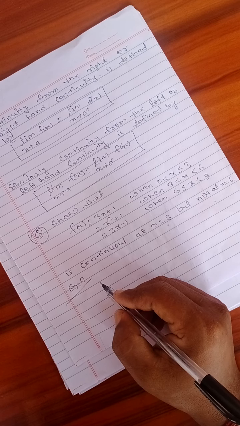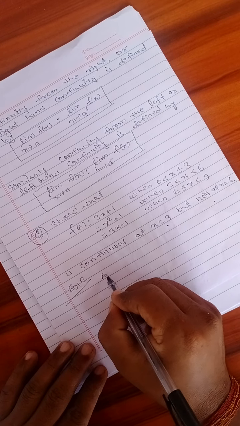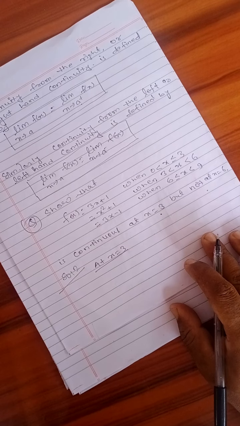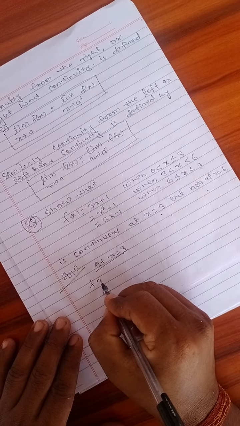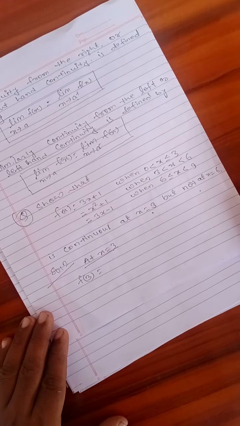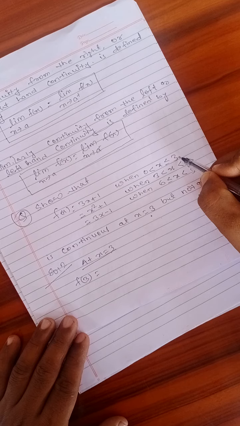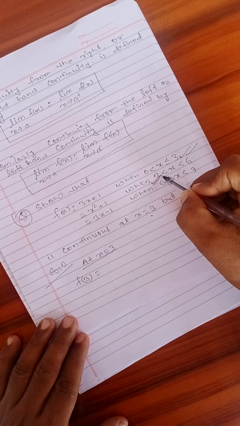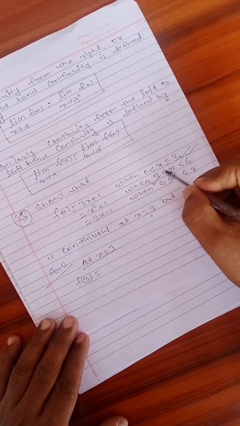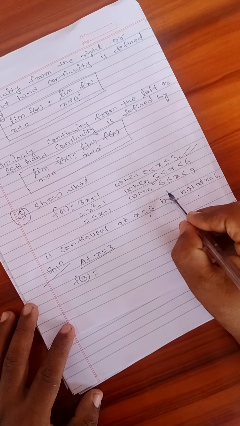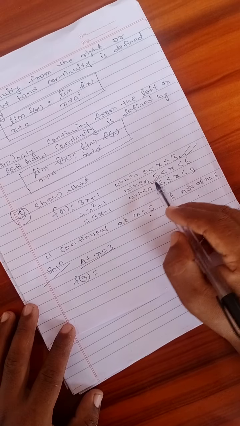We need to check at x equal to 3. You need to show left hand limit, right hand limit, and the functional value at 3. For f(3), you need to see only these two domains; leave the rest of the function for now.